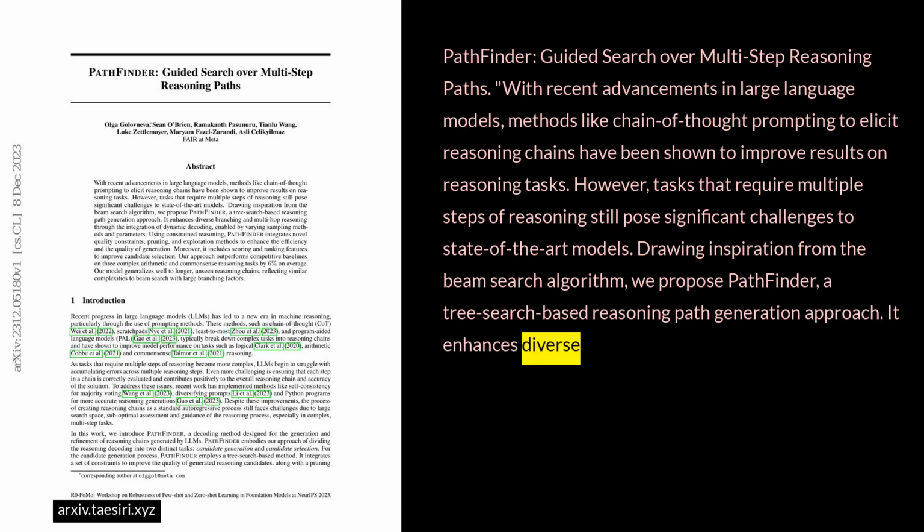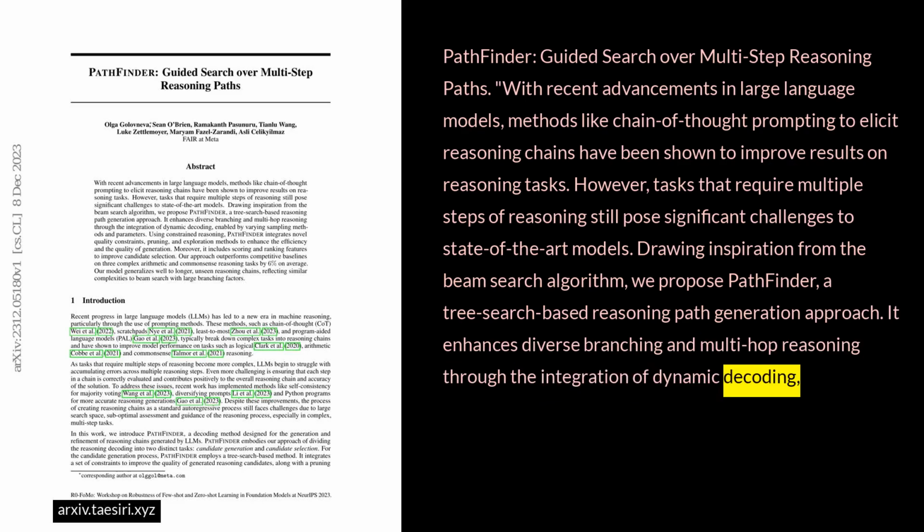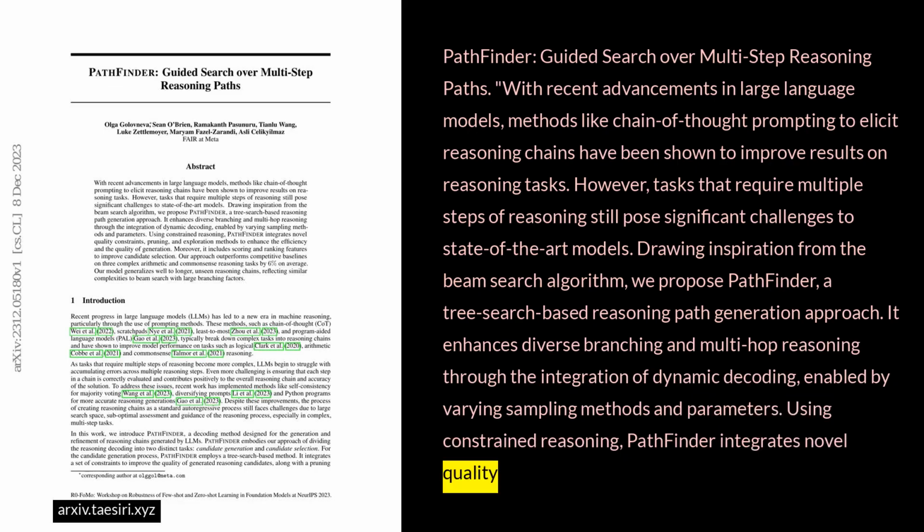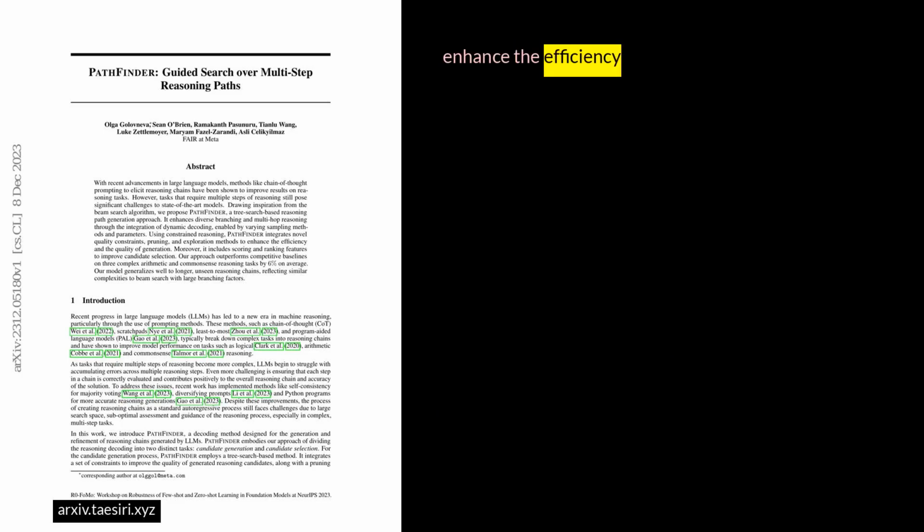It enhances diverse branching and multi-hop reasoning through the integration of dynamic decoding, enabled by varying sampling methods and parameters. Using constrained reasoning, PathFinder integrates novel quality constraints, pruning, and exploration methods to enhance the efficiency and the quality of generation.